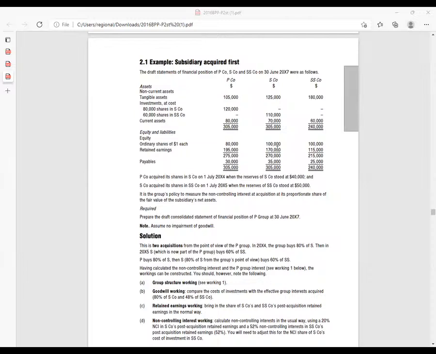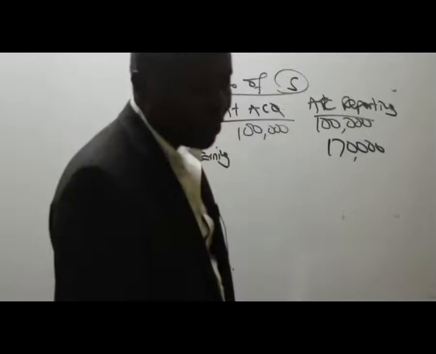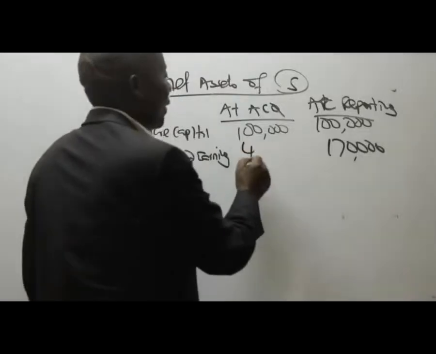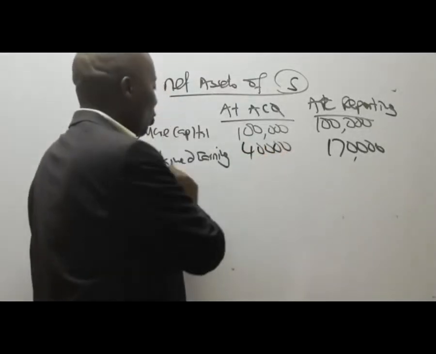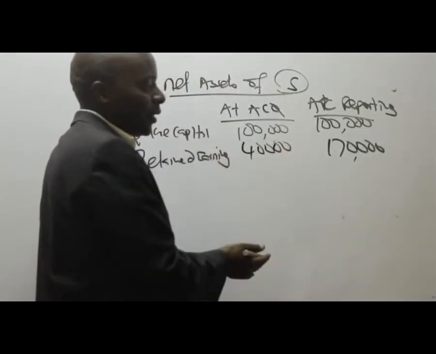But remember, we had retained earnings or reserves. We are told here that P company acquired its shares in S company on 1st July 2014, when the reserves or retained earnings stood at 40,000. So you can talk of retained earnings stroke reserves.